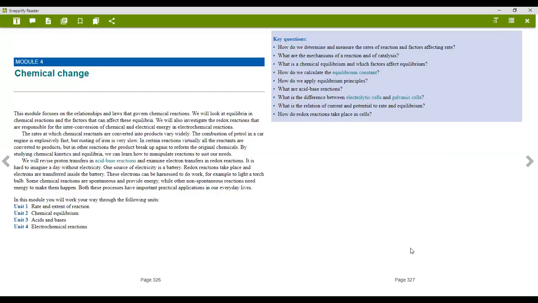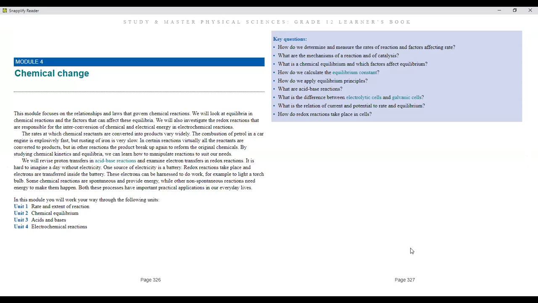Okay, so we're going to start here. It says that in this module, we're going to be focusing on the relationships and laws that govern chemical reactions. So we will look at the equilibrium in chemical reactions and the factors that can affect this equilibrium. We also investigate the redox reactions that are responsible for the interconversion of chemical and electrical energy in electrochemical reactions.